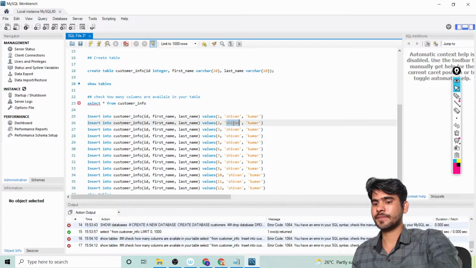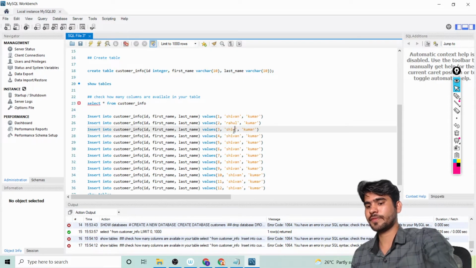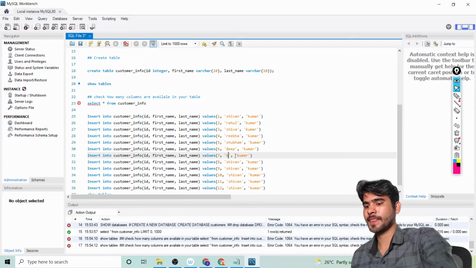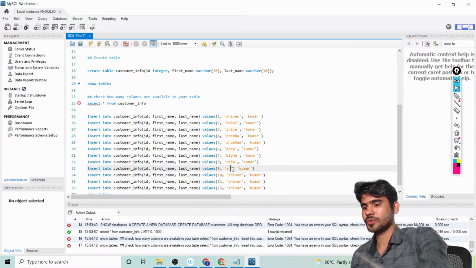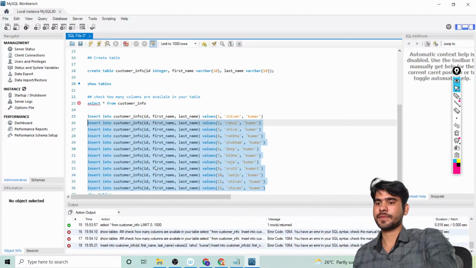Then I am writing Rahul, Shiva, Riva, Shubham. I'm writing both names, guys. Okay, Shubham, not Shukam. Deep, Biva, Raja, Shruti, Kumari, Sanju. Okay, and after that I can select all these cells and then I can run.